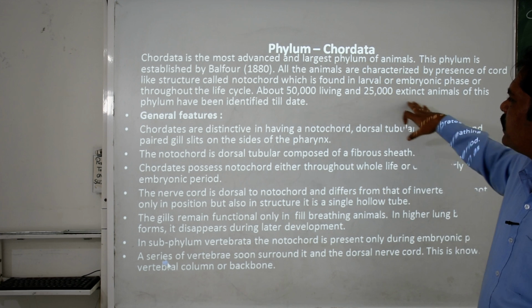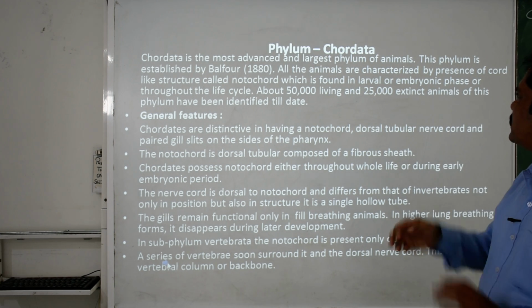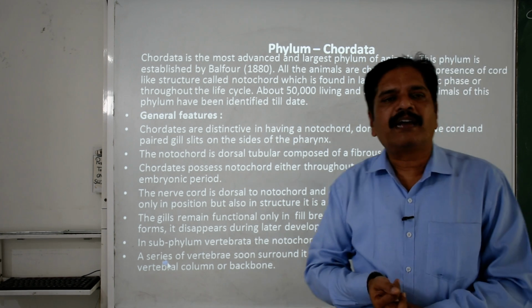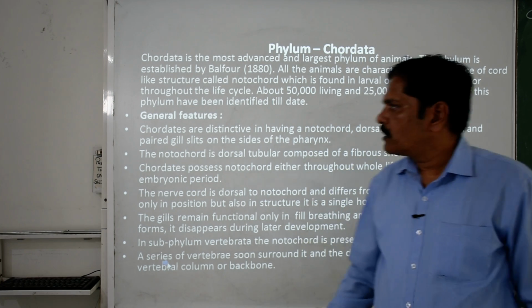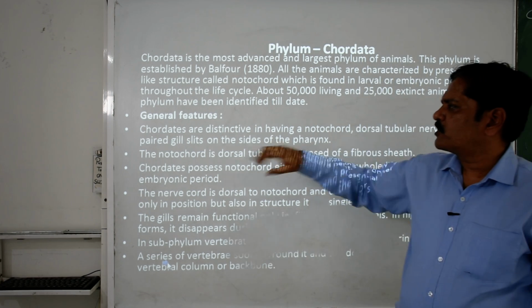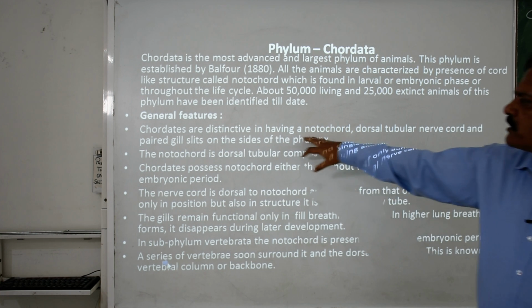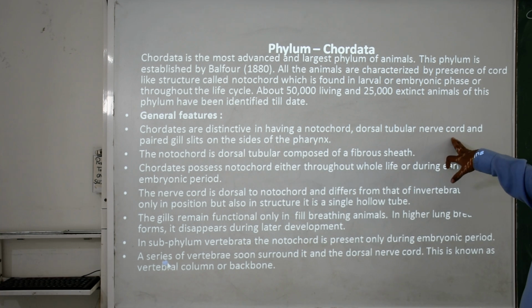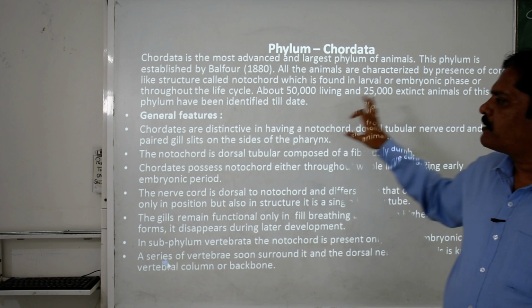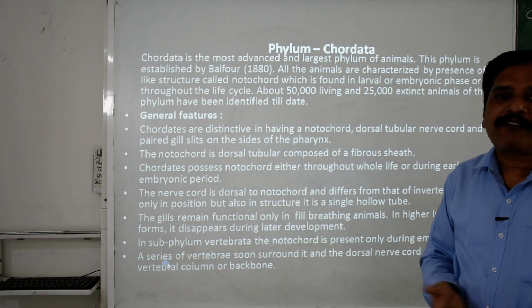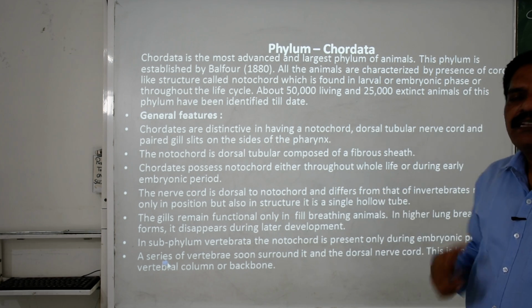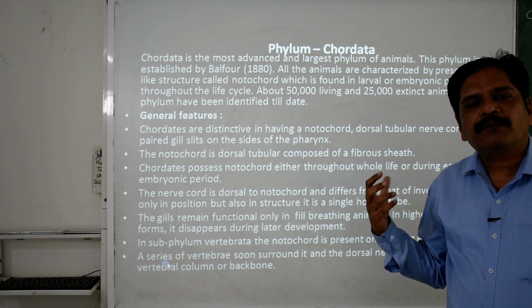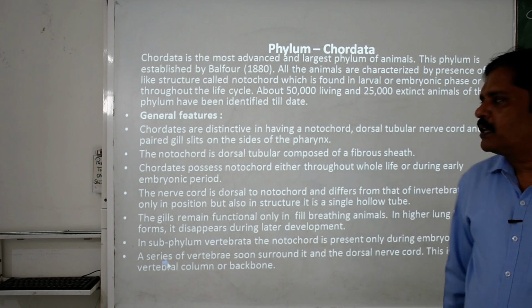Nearly 50,000 living and 25,000 extinct animals of these phyla have been identified till today. Now, when we talk about the general structure, these chordates are distinctive in having a notochord, a dorsal tubular nerve cord, and paired gills, called the pharyngeal gills, either throughout life or during some part of life.